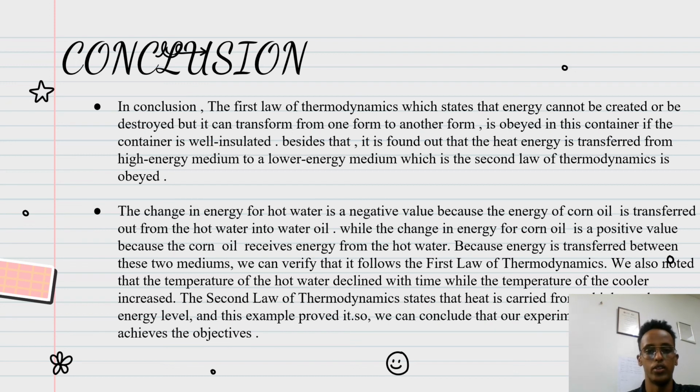We also noted that the temperature of the hot water declined with time, while the temperature of the corn oil increased. So, as the second law of thermodynamics states, heat is carried from a high to low energy level. This example proves it. So we can conclude that our experiment is a success and it achieves the objectives.